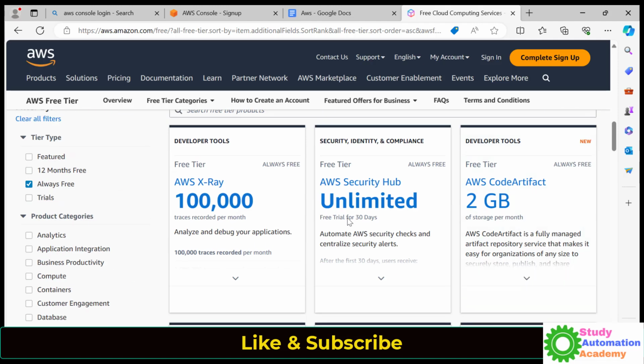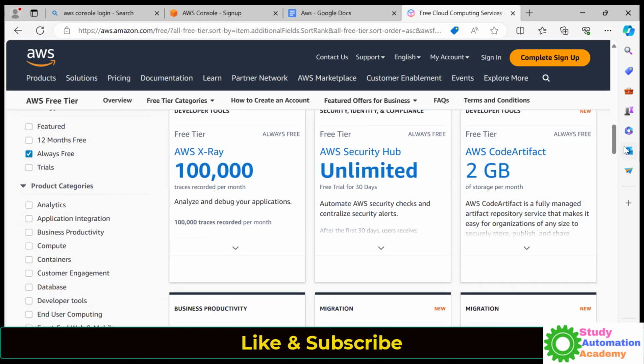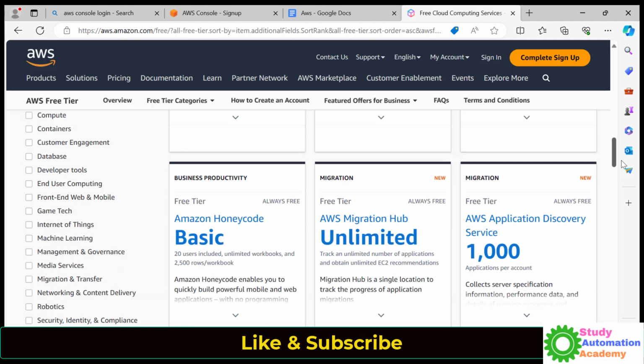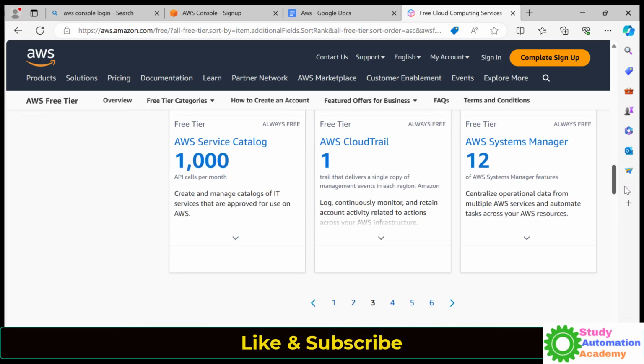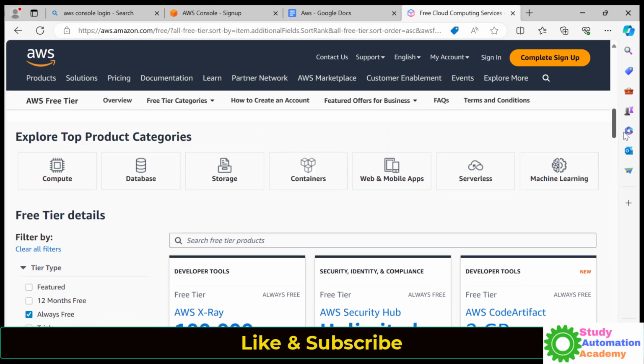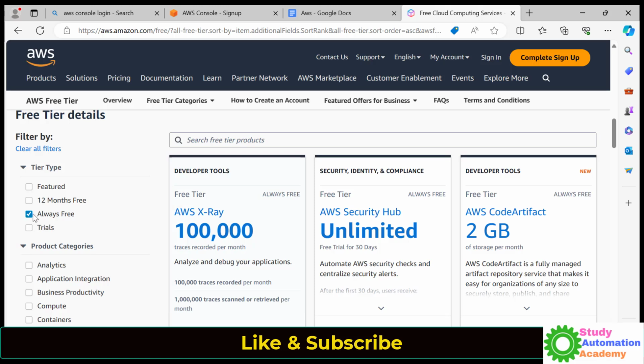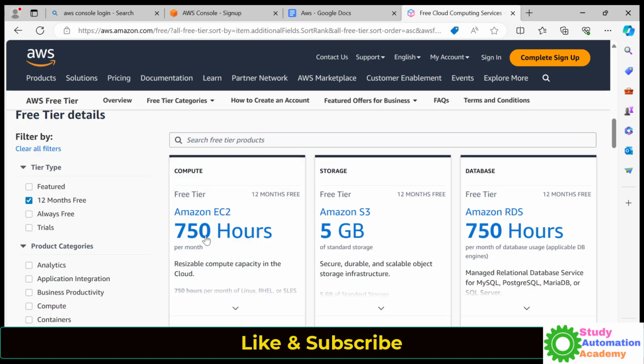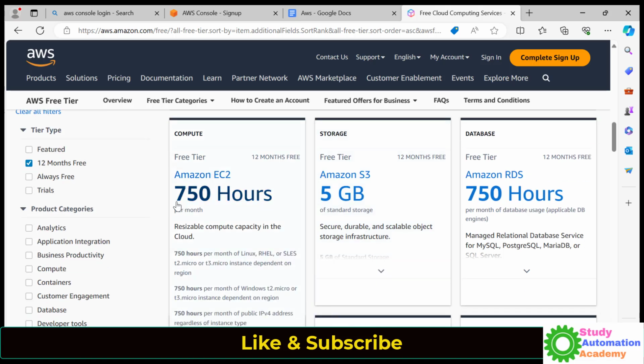So if you just go and see, right, you will see here we have a number of things. Code Artifact, we have CodeStar, right? So these all are completely free, but there are a few services which are only free for 12 months. That is EC2. It's saying that Amazon EC2 is 750 hours per month free under the free tier, where free tier is free only for 12 months.